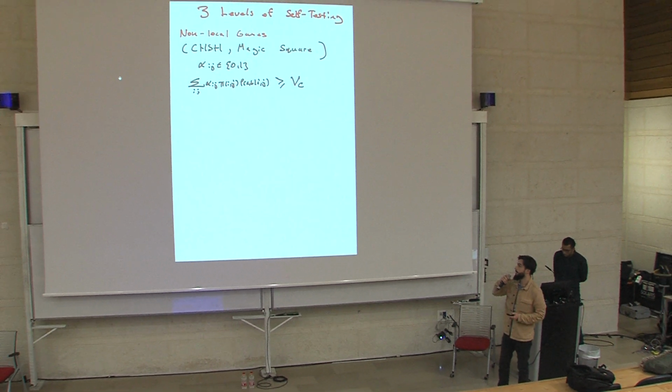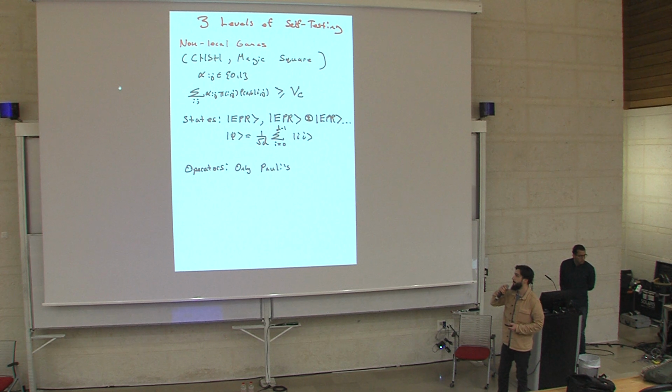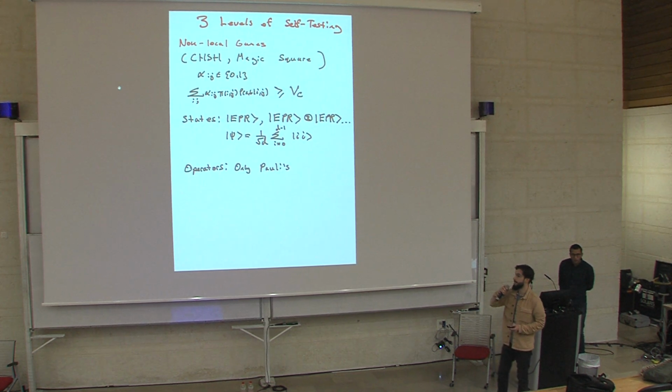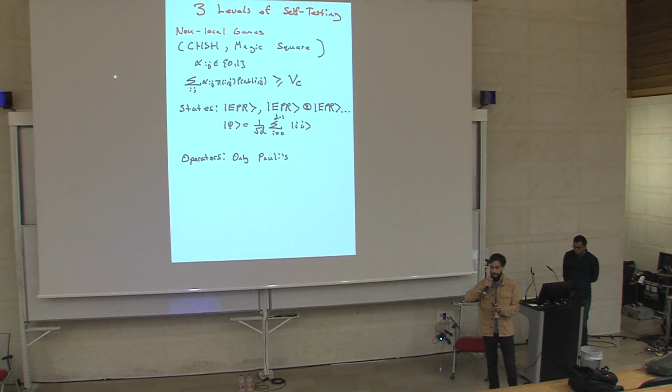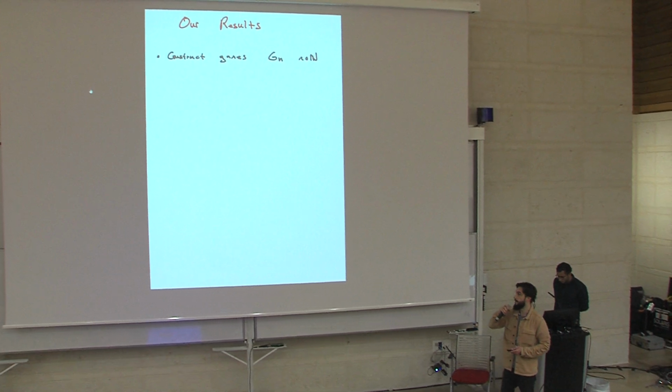If you think of it as a Bell inequality, here the coefficients have to be 0 or 1, so binary payoffs. So prior to our results, the literature could only self-test for EPR states, tensors of EPR states or maximally entangled states, and only measurements that were immediately constructed by Paulis.